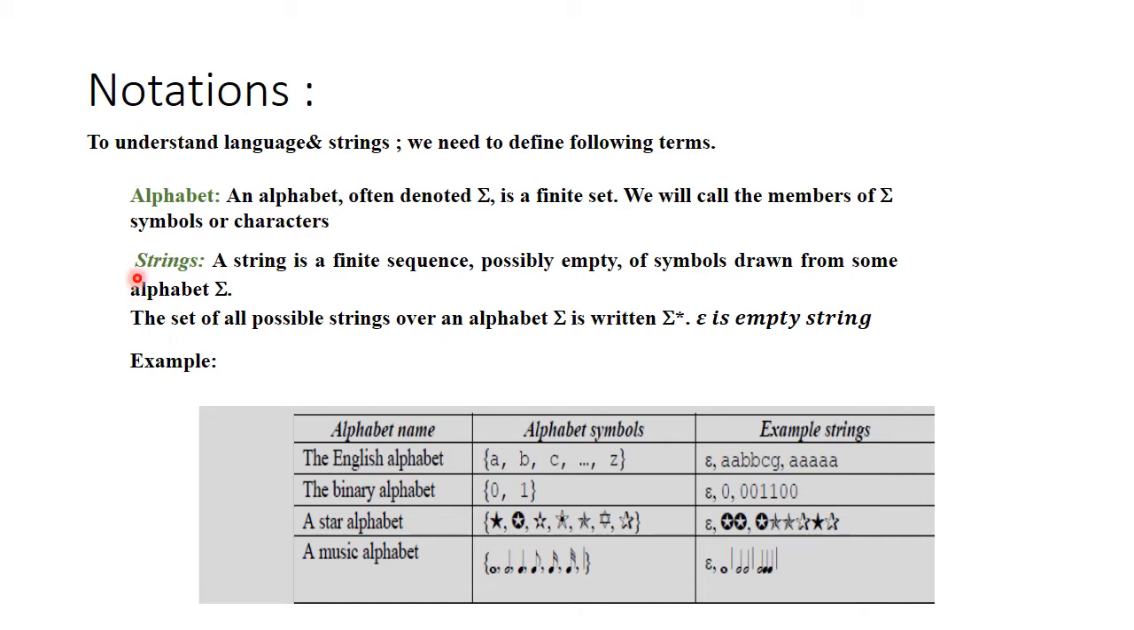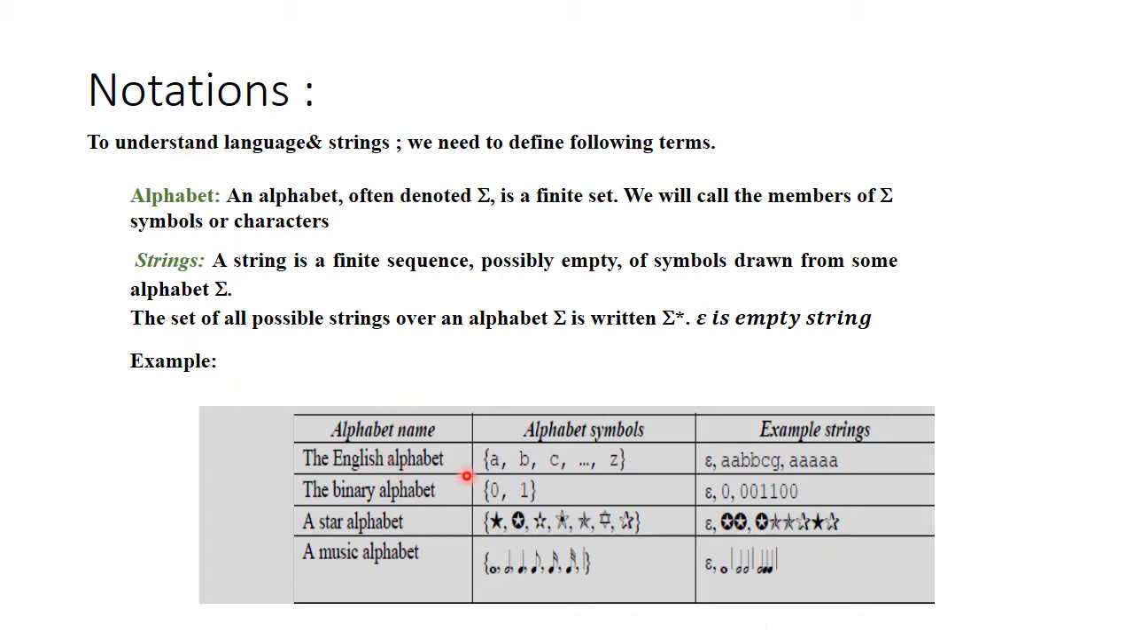Now let's understand the next term. Strings. A string is a finite sequence, possibly empty, of symbols drawn from some alphabet sigma. The set of all possible strings over an alphabet is written as sigma star, and remember epsilon, this notation epsilon is the empty string. Let's understand these alphabets and strings through examples.